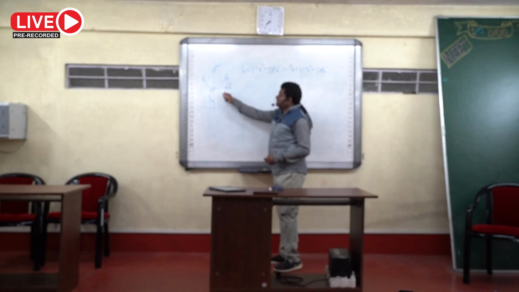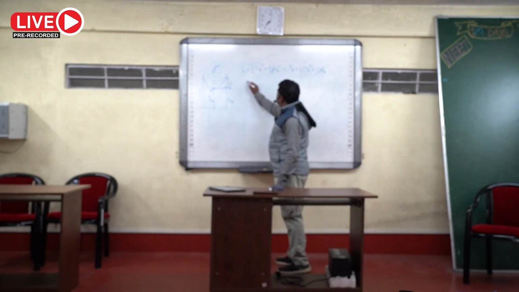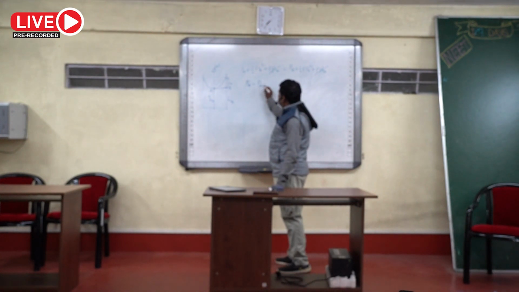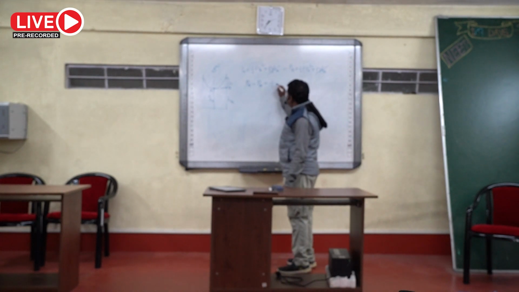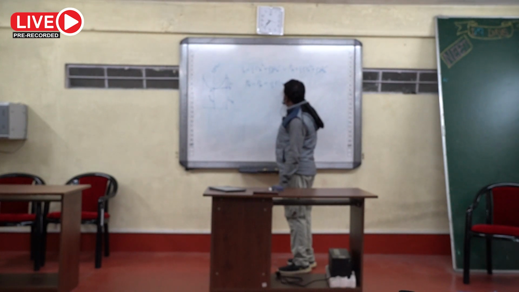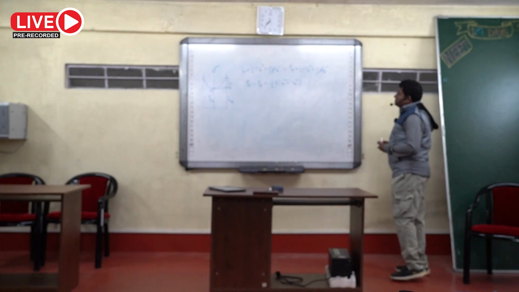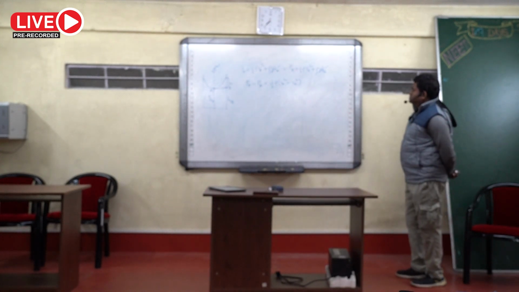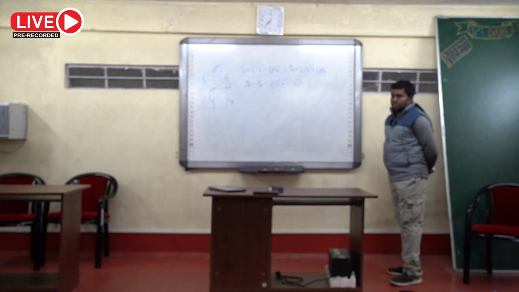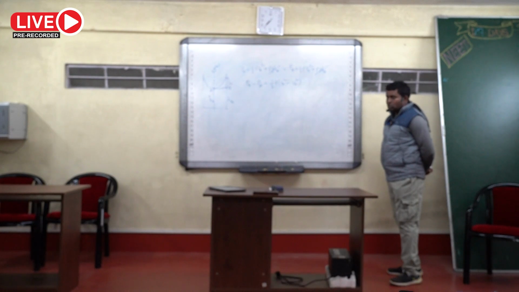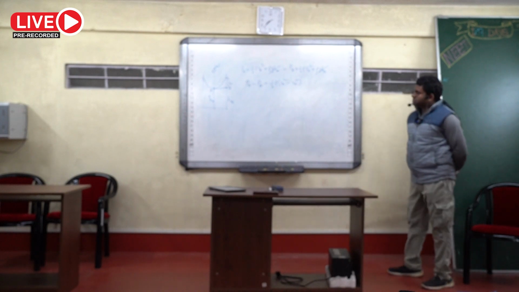So I can write that PB minus PA is equal to half rho into VA square minus VB square.